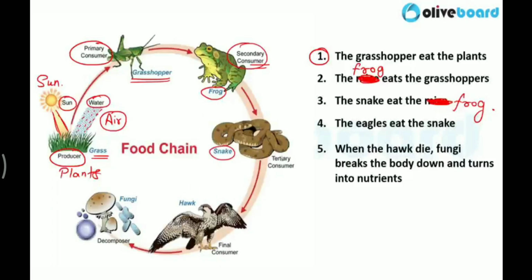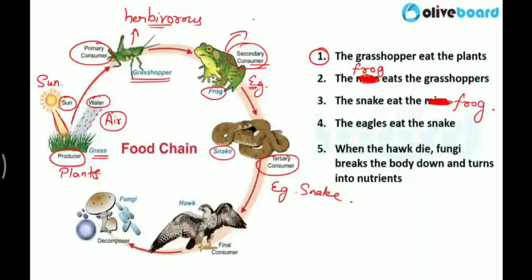Now snake comes under tertiary consumers. You have to remember, very very important. These are examples also. Secondary consumer example is frog. Tertiary consumer example is snake. And primary consumer example is grasshopper, which is herbivorous, and secondary consumers are omnivorous.